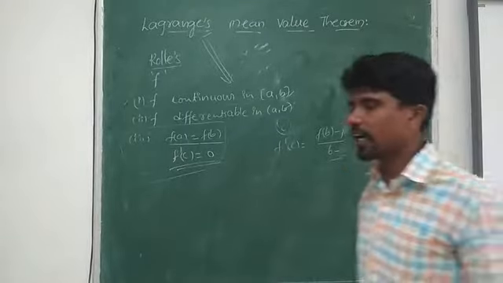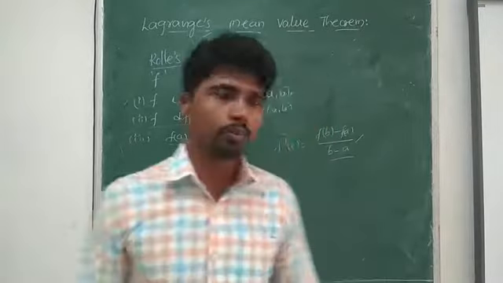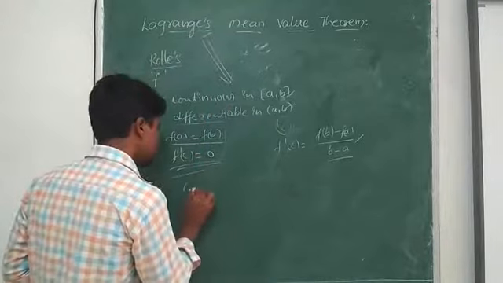So what about its converse? What do you mean by converse?